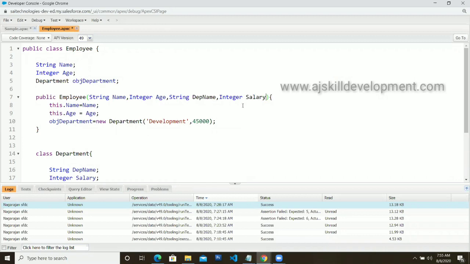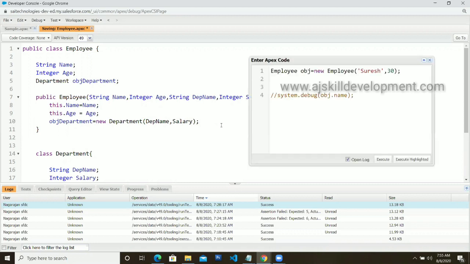So all the data is being passed over here. Now I'm going to satisfy my inner class, that is the department class. So instead of development, over here, I'm going to change it to the department name, DEP name, and instead of salary, I'm going to replace it with salary.